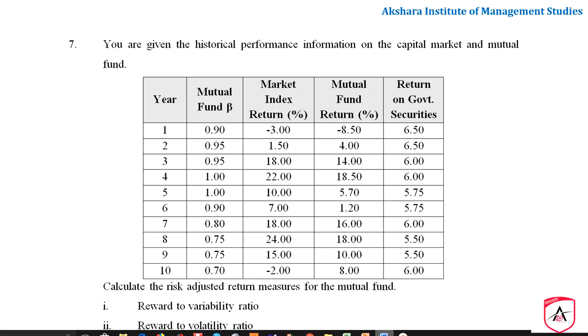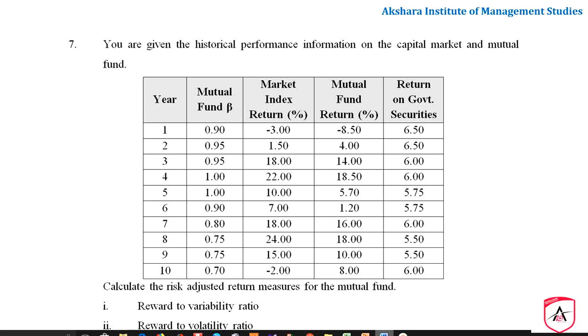Very good evening, students. We are continuing with the same problem, Unit 6, that is Portfolio Evaluation and Performance. In that, we learned three different models, that is Sharpe Index, Treynor's Index, and Jensen's Index.